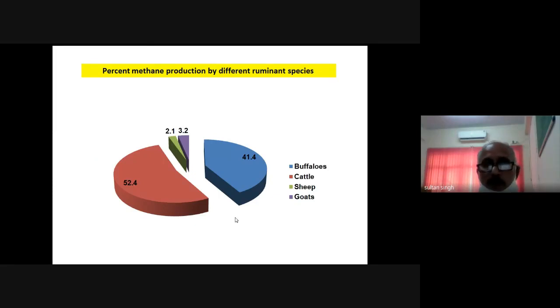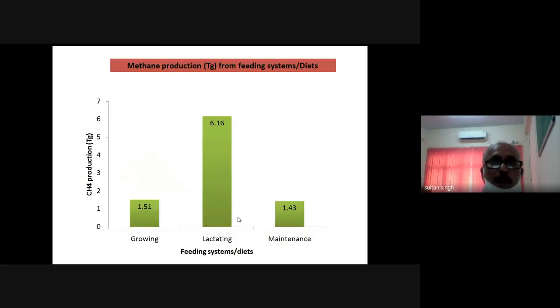Again, this is the percent contribution of the different species. You see, more than 52% of the methane is emitted by the cattle, and then by the buffaloes, and then other species. So this is if you talk in terms of growing animals, producing or lactating animals, and maintenance type of livestock.